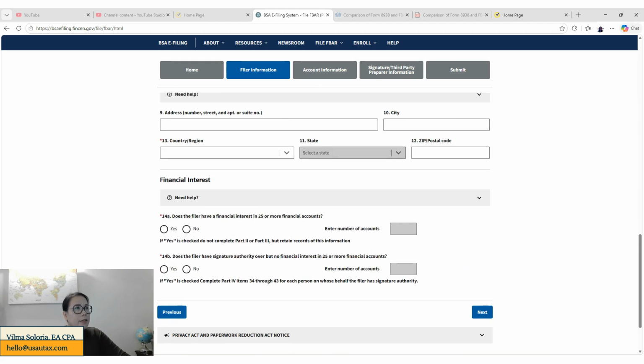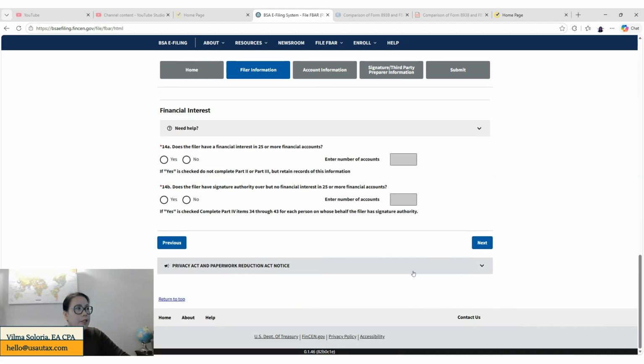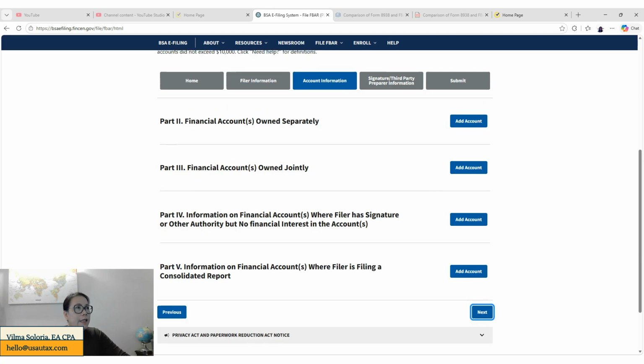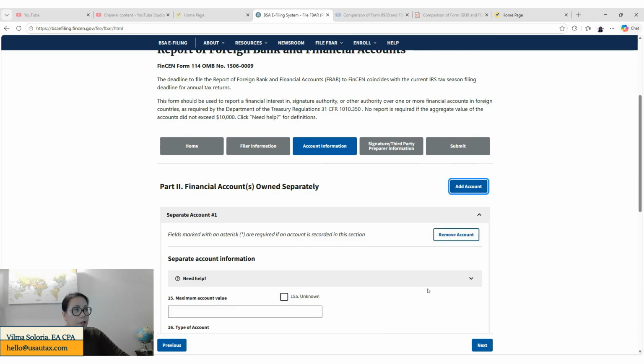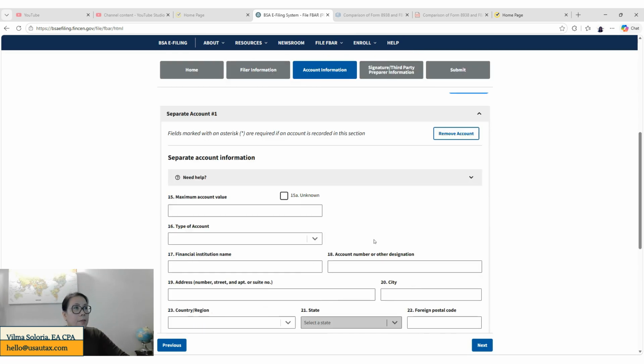Okay, so once you complete all this information, you click next, and this is where you're going to be putting the information that you list down. You have to put all the accounts that you own separately on part 2. You can keep on adding accounts depending on how many accounts that you have. You need to be putting the maximum value. The maximum account value is in US dollar. That's why we need to convert it.